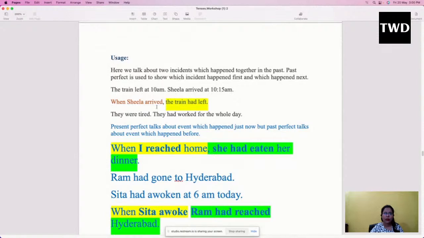Yes, we are not showing any kind of timing here to make people understand what happened first and what happened next, but with the structure of the sentence we are coming to know what happened first and what happened next. So the incident which happened first will always be in its past perfect form, and the incident which happened later will always be in its simple past form. Yes, so when Sheila arrived, the train had left. So first the train had left and then Sheila arrived.